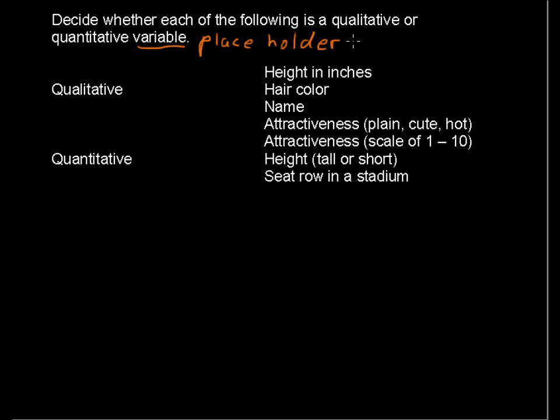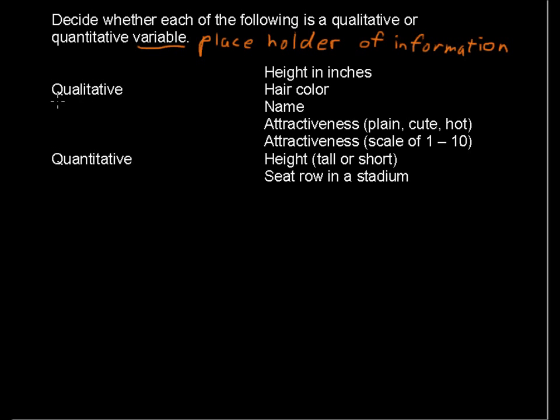Specifically in statistics, we're talking about a placeholder of information. So whereas in other math classes, the variable is strictly numerical, in statistics, you can talk about a variable having a quality. So it can be qualitative or quantitative.